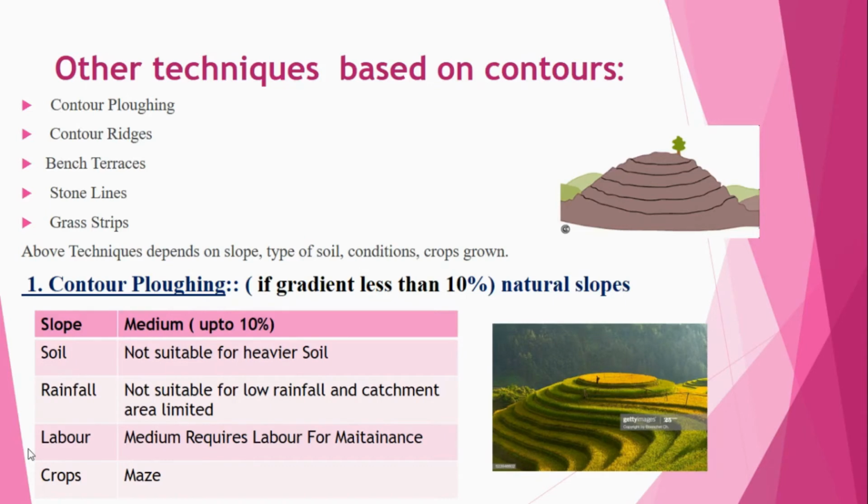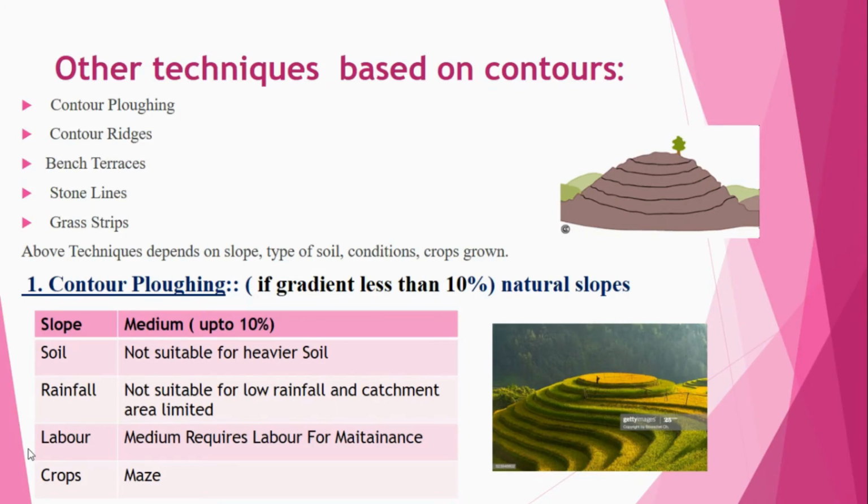It can only be used when the soil is lighter. Also, it is not suitable for low rainfall, and the catchment area should be limited.